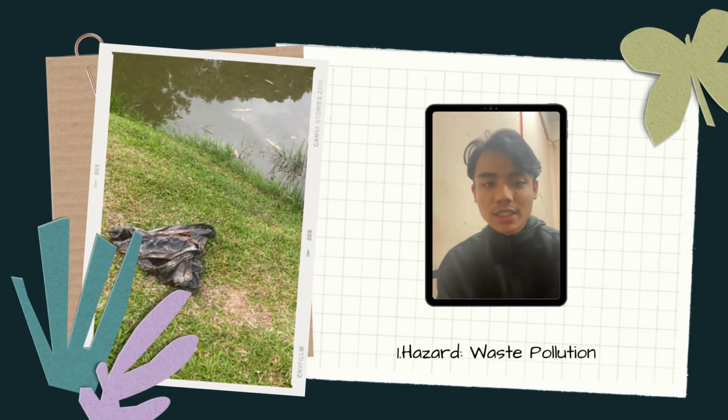Hazard: waste pollution. Next, we address the issue of waste pollution, which can contaminate lake water. There are no existing controls for this hazard. Likelihood is 5, severity is 2, and risk score is 10. We propose a scheduled cleaning routine for the lake to control this hazard. Again, this falls under the responsibility of college management.